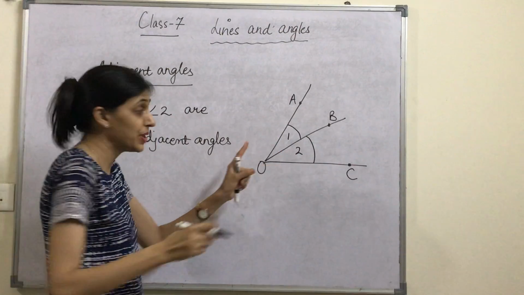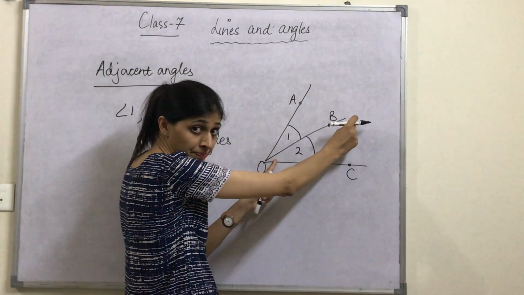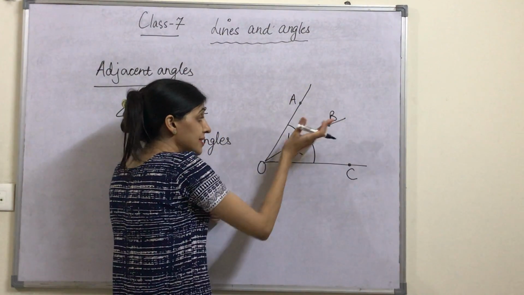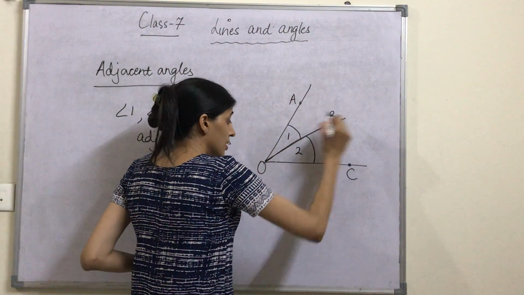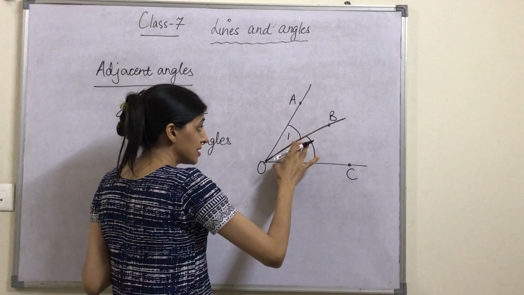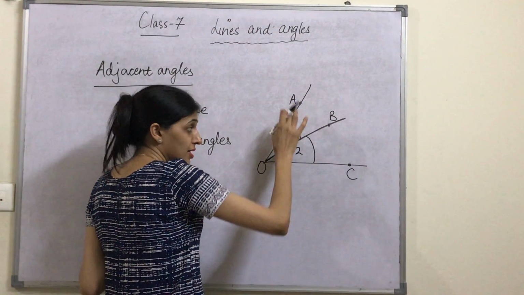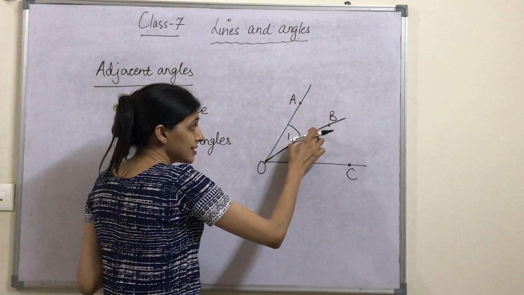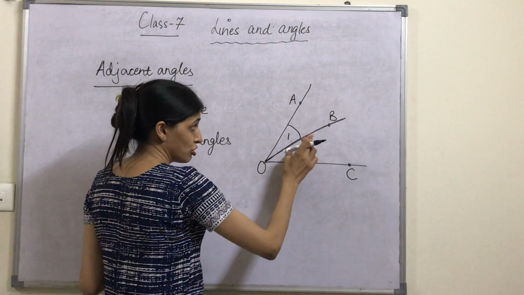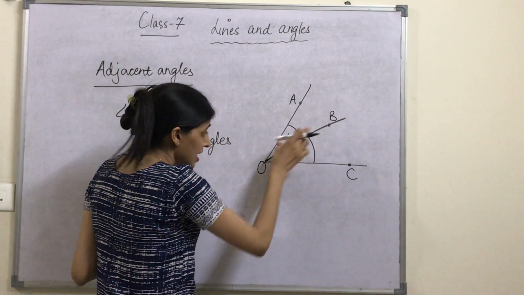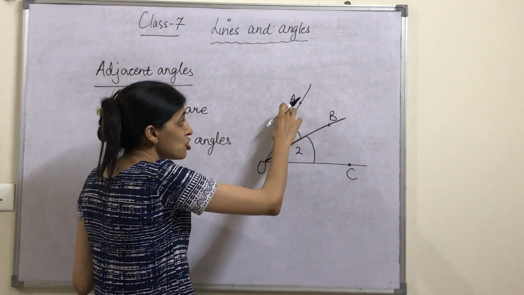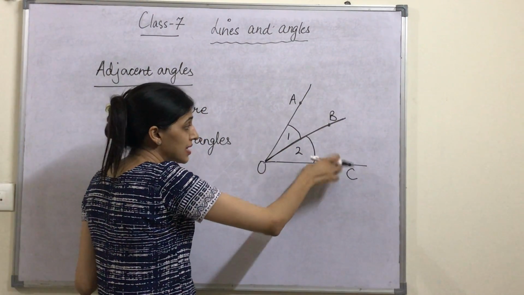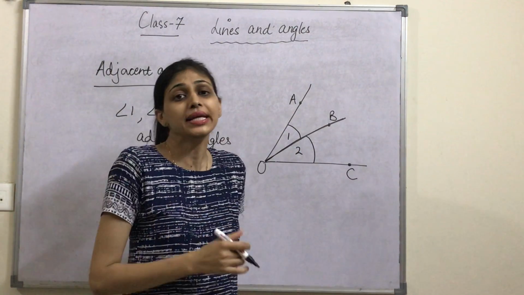Those angles which have a common arm. Now, this arm OB is common. This arm lies with this angle and also with this angle. So this is the common arm. O is the common vertex, and the non-common arms are opposite to each other.